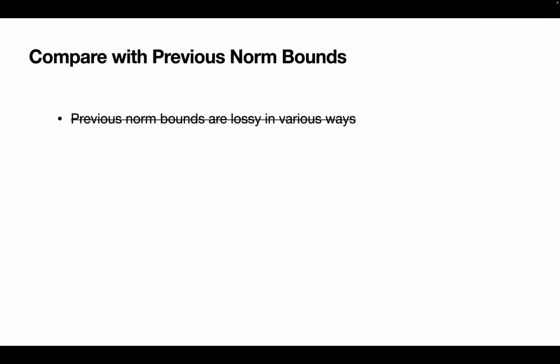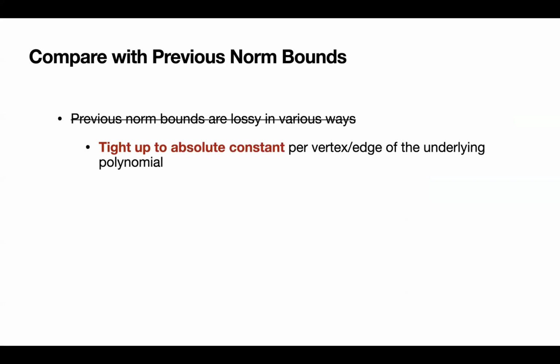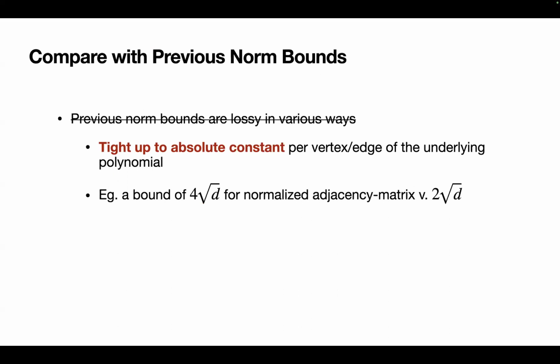And here we're going to do a tiny comparison with previous norm bounds. As we said, previous norm bounds are lossy in various ways. However, the norm bounds that we give here are tight up to an absolute constant per vertex or edge of the underlying polynomial. An example is that for the adjacency matrix, there is a 2 root d bound that is tight, and in this machinery, we give a bound of 4 root d. But it can actually be tightened to be 2 root d if needed, even within our machinery.